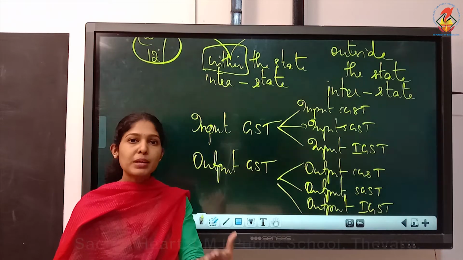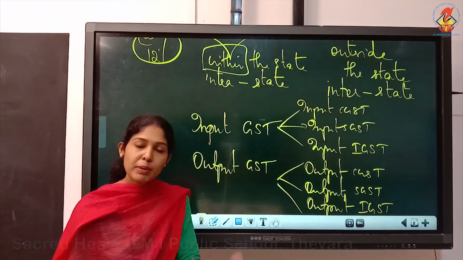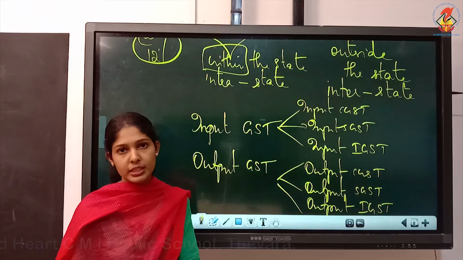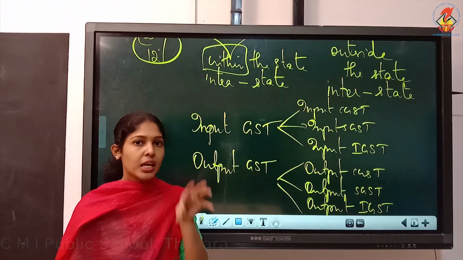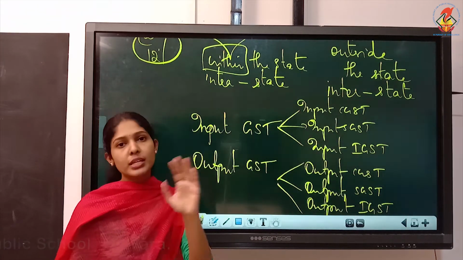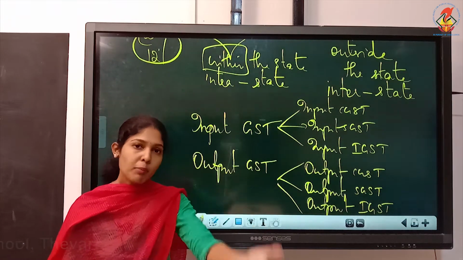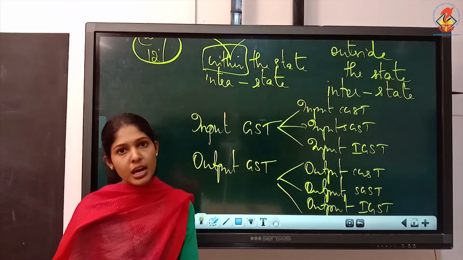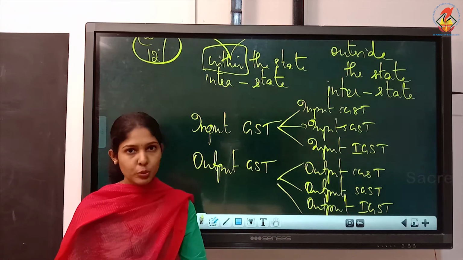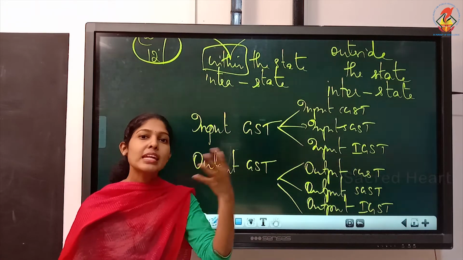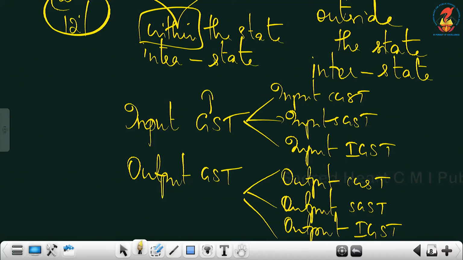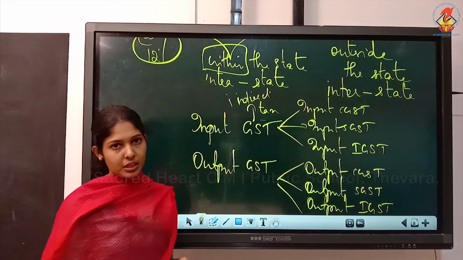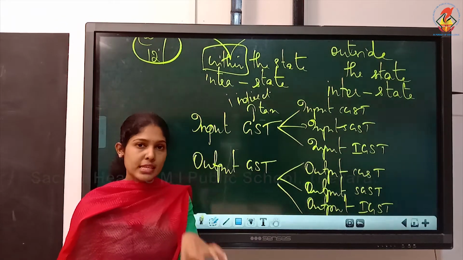See, we people, I mean as individuals, we are also paying this GST, knowingly or unknowingly. You go to a shop, you buy a product, the tax rate will be included in the selling price. So unknowingly you are paying the tax to the seller, who in turn will pay this amount to the government. Understood? So all this is happening unknowingly. So we are paying tax in an indirect way. So GST is known as an indirect tax because it's paid indirectly to the government. How? It will be included in the selling price.